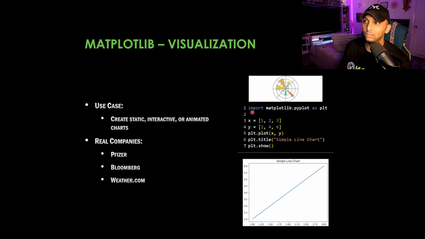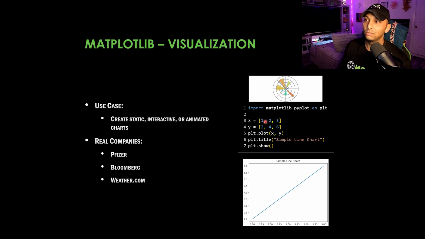So we're importing Matplotlib, and we're actually importing the PyPlot, so the plot line chart, as PLT. So we're just calling this PLT, and it's referencing not just the library, but also the type too. And then we're calling our x-axis 1, 2, 3 and our y 2, 4, 6, and we're saying PLT, so the type is XY, and we have X here and Y here, right? So we're lining them up next to each other. We're now saying the title is going to be called a simple line chart, and then plot is show. So now just show it to me.